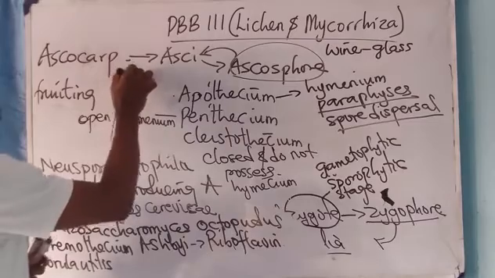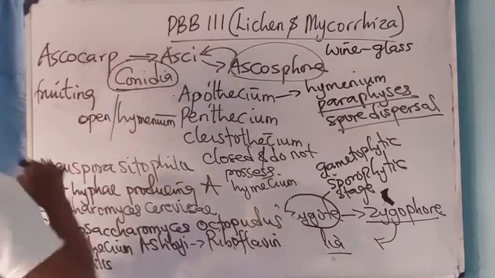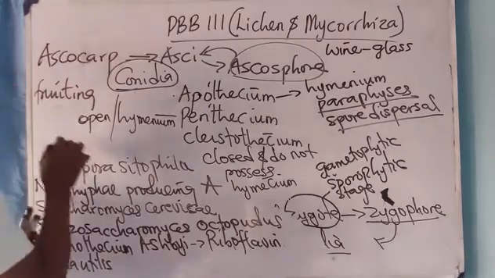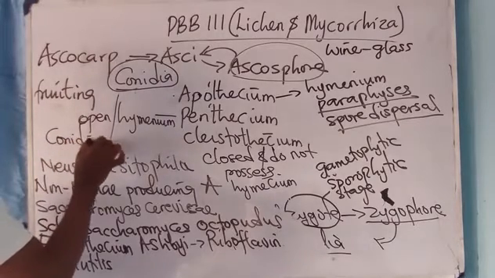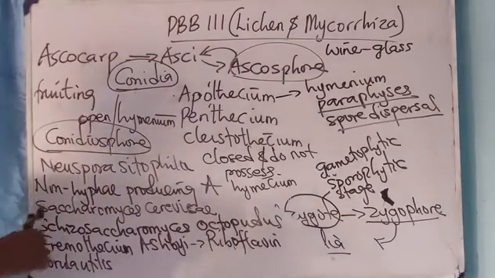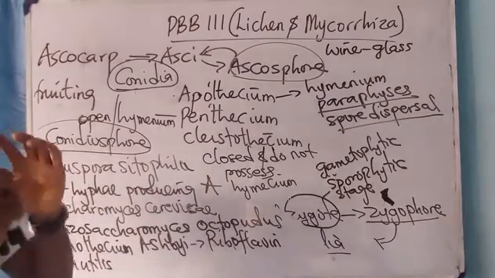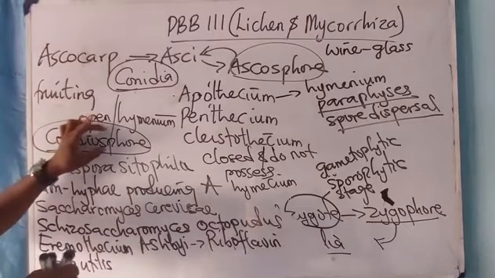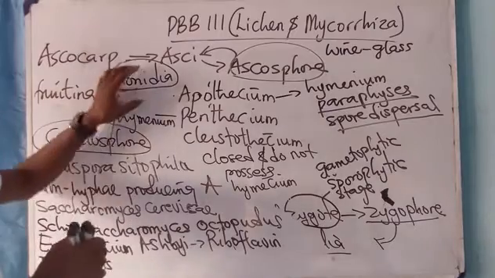These ascomycetes also produce what? Conidia. Alright, conidia are housed by a structure called the conidiophore. A conidiophore is a special type of hyphae that houses spores, and it holds the conidia.